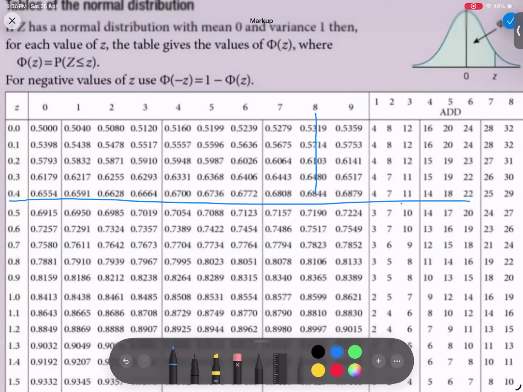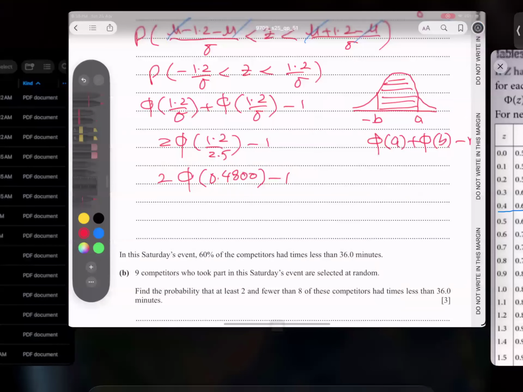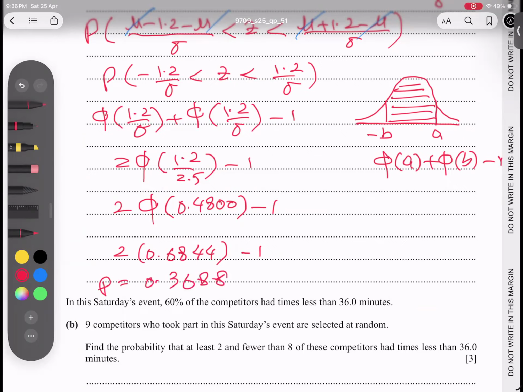So basically this value is 0.6844. This value gives us 0.6844 times 2 and minus 1. So I'm getting the probability value. 2 times 0.6844 minus 1, I'm getting 0.3688.